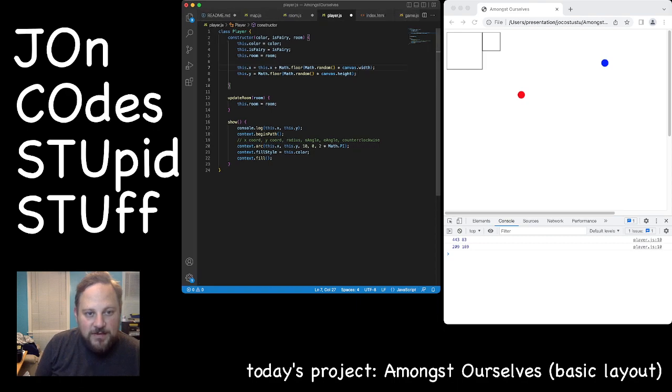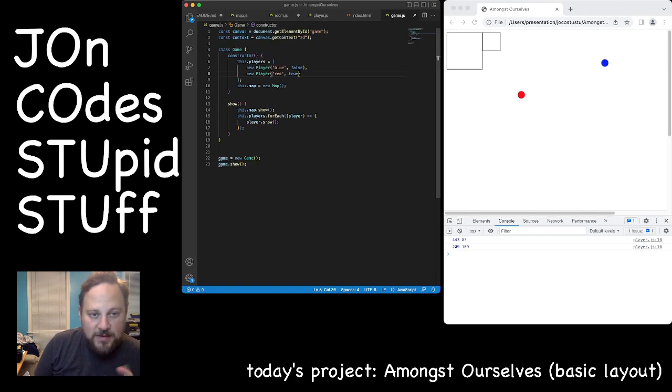I can see this.x plus Math.floor Math.random, and then not canvas.width, but this.room.width. And actually, I screwed up. Nope. Room.x. And so we have this.room.y plus, not canvas anymore, but this.room.height. Great. Okay. So now we go back to the game.